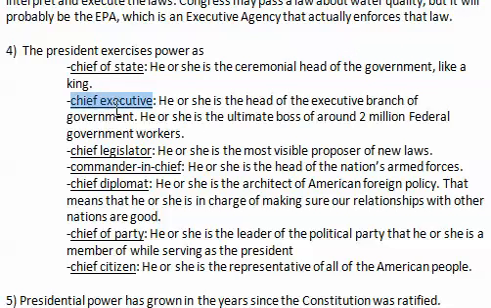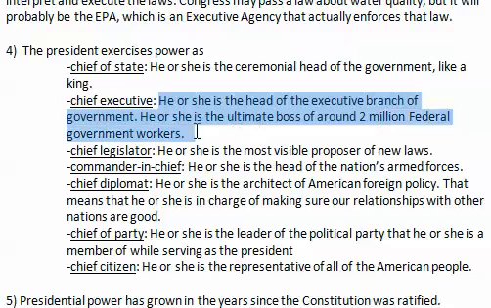Our president is the chief executive. In other words, he or she is the head of the executive branch of government. He or she is the ultimate boss of around 2 million federal government workers that work for the executive branch. That's a lot of folks.